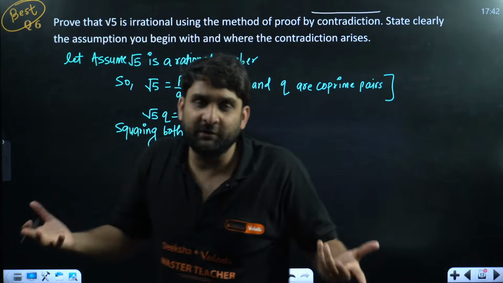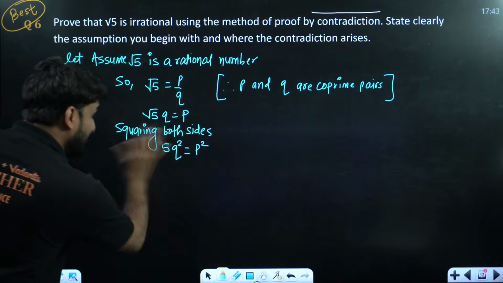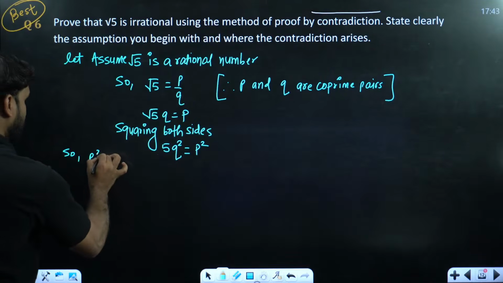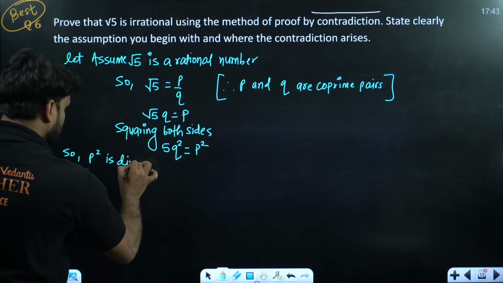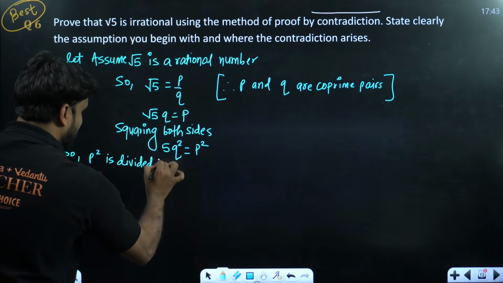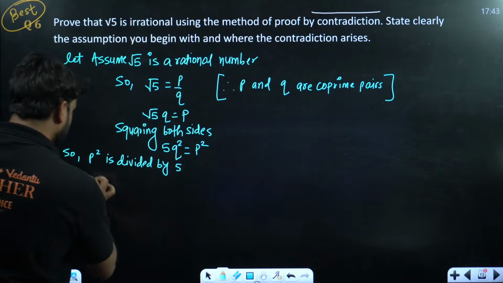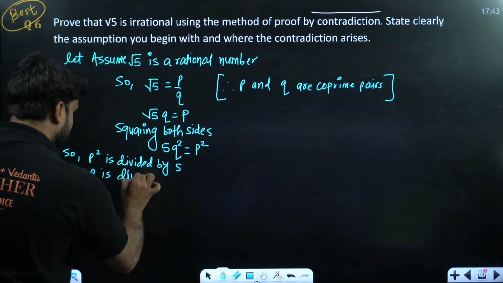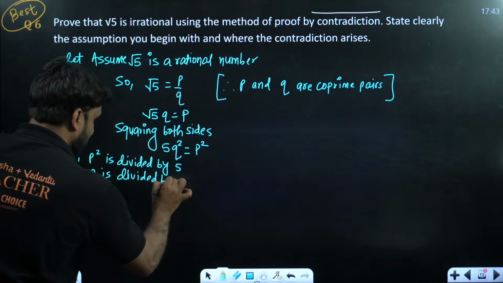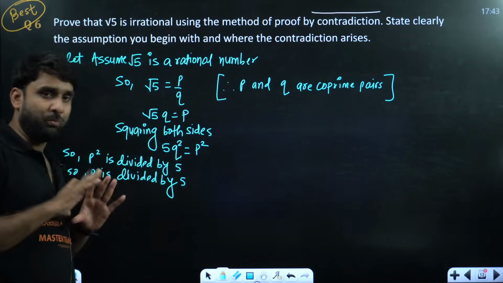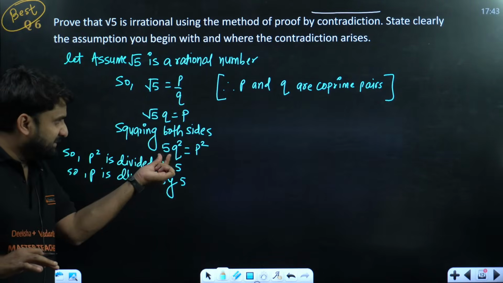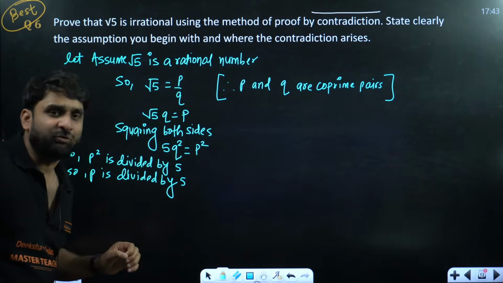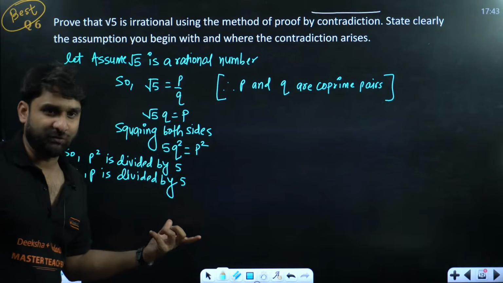So p square is divided by 5, and so p will also be divided by 5. I hope till here there is no problem. See, 5 is in multiplication with q square, so it indicates 5 is in division with p square.